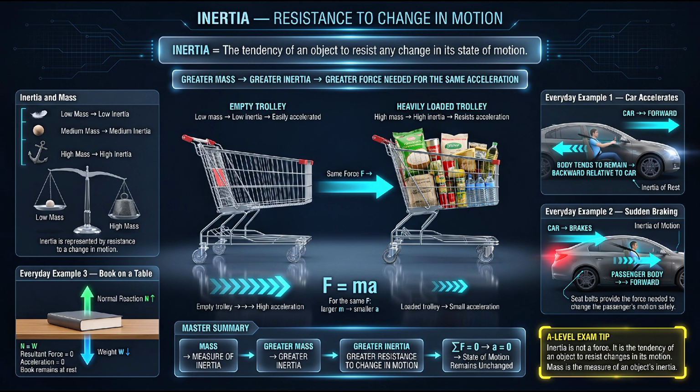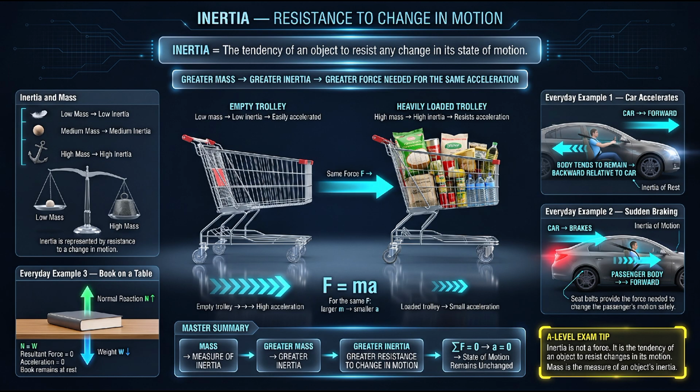Now imagine applying exactly the same force to a trolley filled with heavy groceries. The loaded trolley has a much greater mass, so it has greater inertia. It resists the change in its motion more strongly, and the same pushing force produces a smaller acceleration. This is why a heavily loaded shopping trolley feels much harder to get moving than an empty trolley.